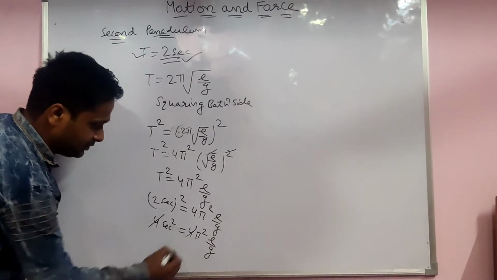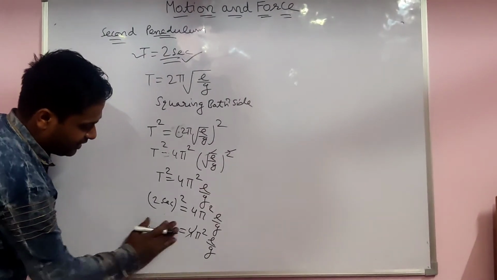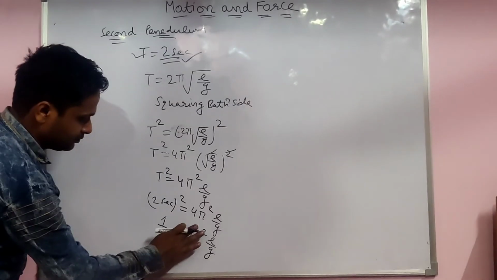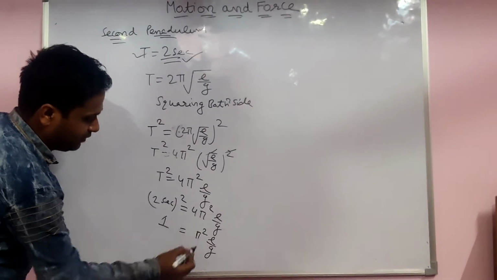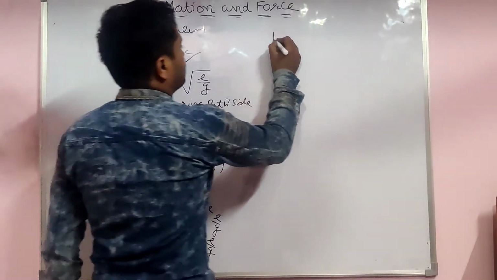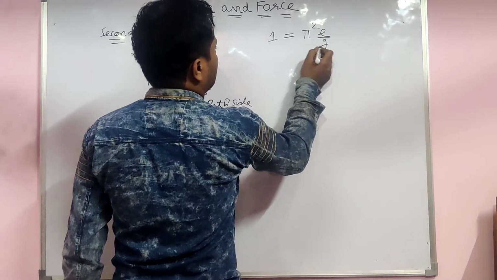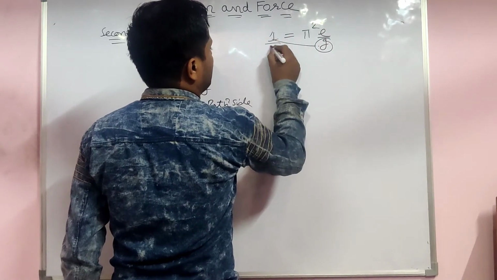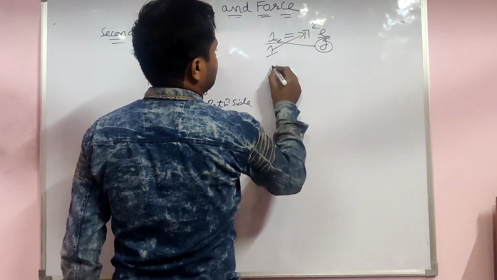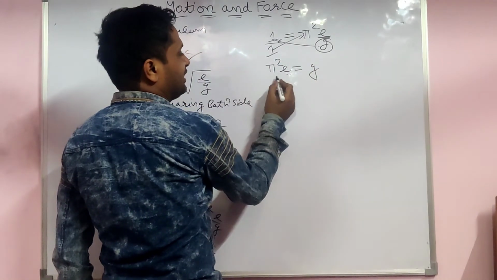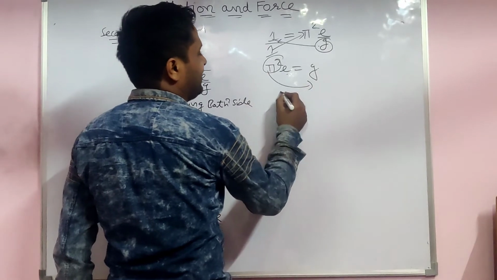Here 4 cuts, so 1 is left. G comes and divides, so move it to this side by cross multiplying. You want to find the length, so pi square multiplies and comes to divide.